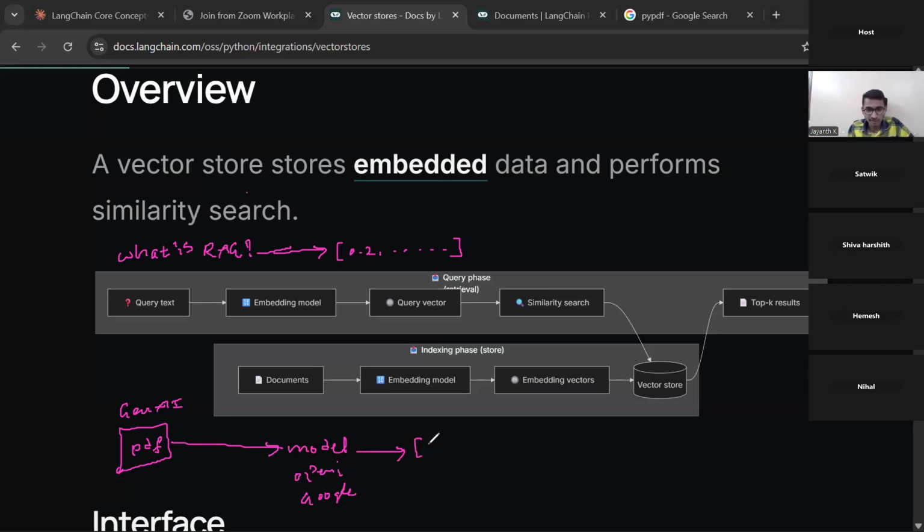It will give you a mathematical representation, something like this. For every chunk, we will have a vector, right? And then we will store them in the vector store. Now your query vector is here, and you are doing a similarity search with all these documents. Means you are doing the dot product or finding the cosine similarity between your query vector and all the vectors present in the database. And you will get the top k results. What are the top k results? Those are the most similar to your query vector, right?